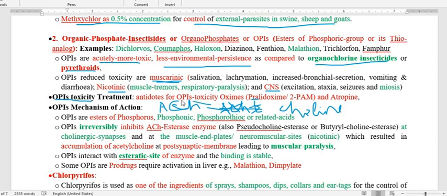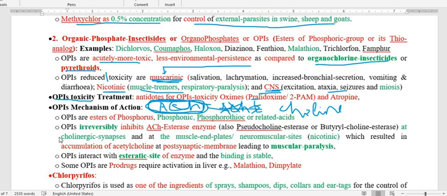Therefore acetylcholinesterase is not available to break acetylcholine into choline. So acetylcholine gets accumulated within the body of the patient, and the symptoms of acetylcholine will appear after its attachment with the muscarinic receptor, nicotinic receptor, or in the CNS. When acetylcholine is attached to the muscarinic receptor, it produces salivation, lacrimation, bronchial secretion, vomiting. When it is attached to the nicotinic receptor, there is muscle tremor and respiratory paralysis. The central symptoms are excitation, ataxia, seizures, and miosis. This is produced by organophosphorus insecticide toxicity in the host.